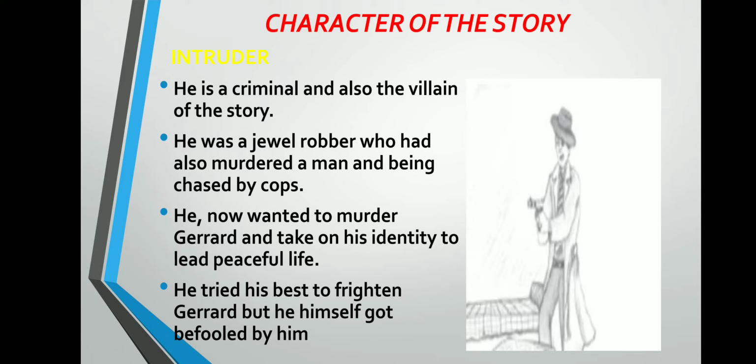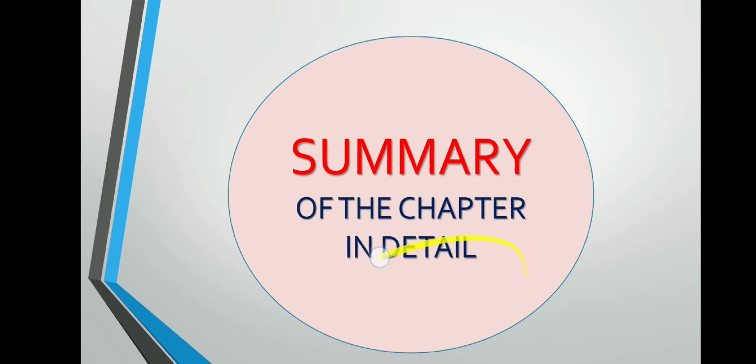He wanted to kill Gerald to take on his identity and to live life peacefully. He tried his best to frighten Gerald. He is an intruder, and he was also very smart. He tried his level best to frighten Gerald, but he himself got befooled by him. Ultimately, in the end, Gerald befooled this smart intruder.